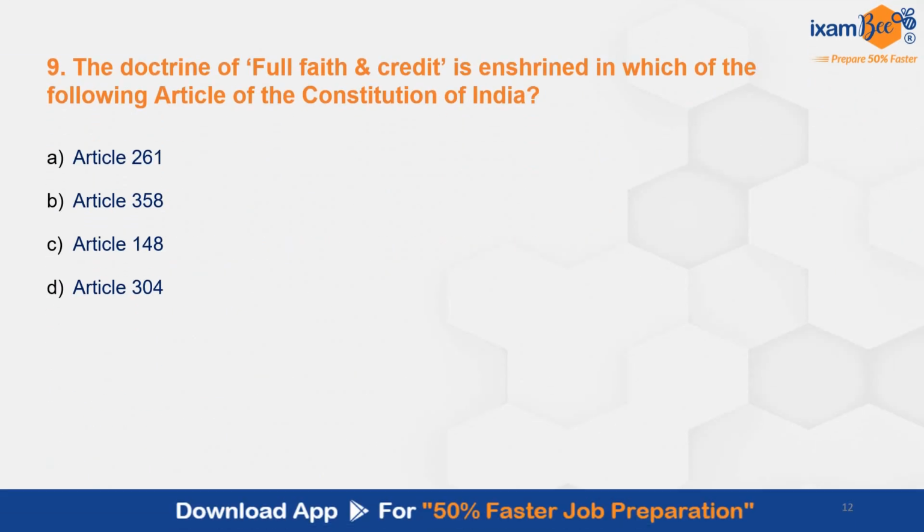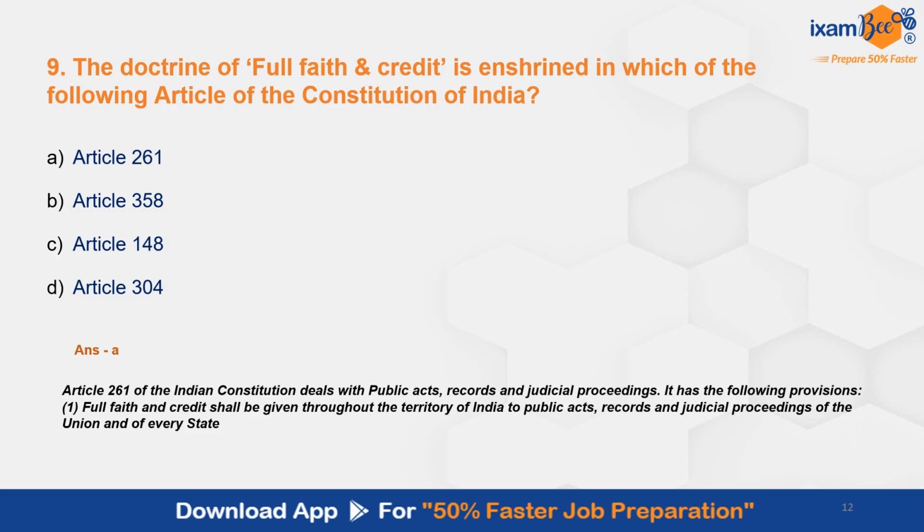Then question number 9. The doctrine of full faith and credit is enshrined in which of the following article of the Constitution of India? The correct answer here is A, Article 261 of the Constitution of India, which deals with public acts, records and judicial proceedings. It says, full faith and credit shall be given throughout the territory of India to public acts, records and judicial proceedings of the Union and of every state.